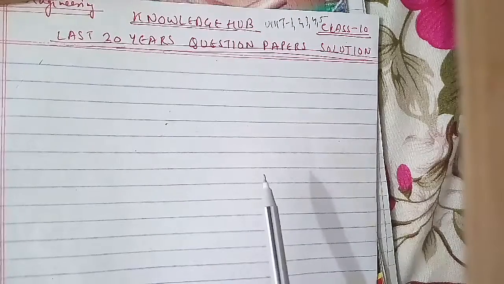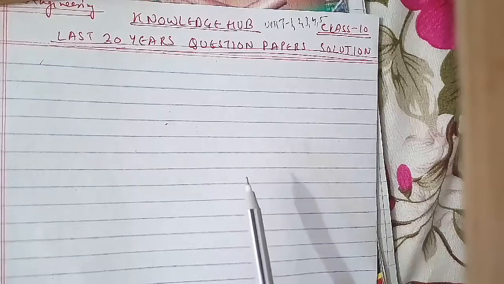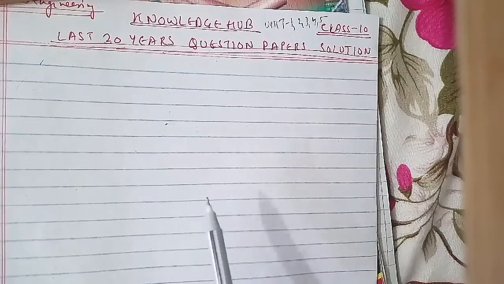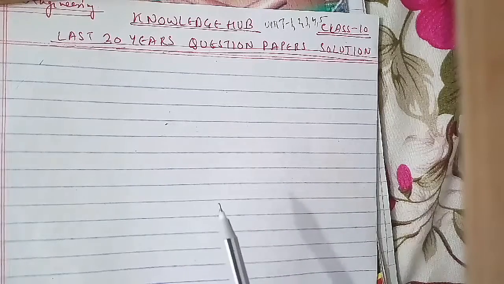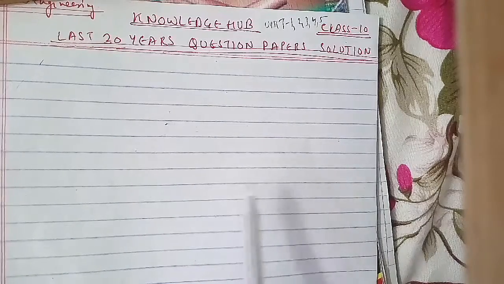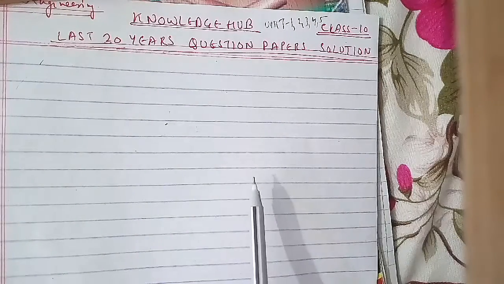So two question papers we had discussed here. Now talking about the third question paper that we have to discuss, you have to answer four parts. Until now there were two parts, now there are four parts, each consisting of 5 marks. The question is: define software engineering and discuss its main objective. This is from unit 1.